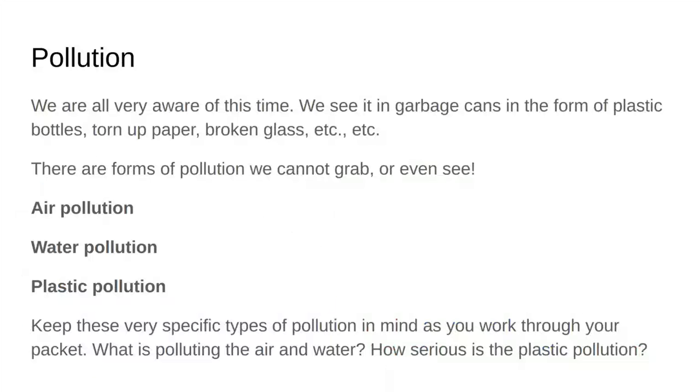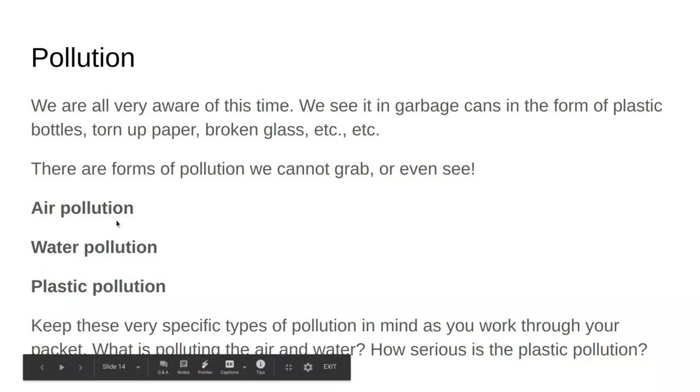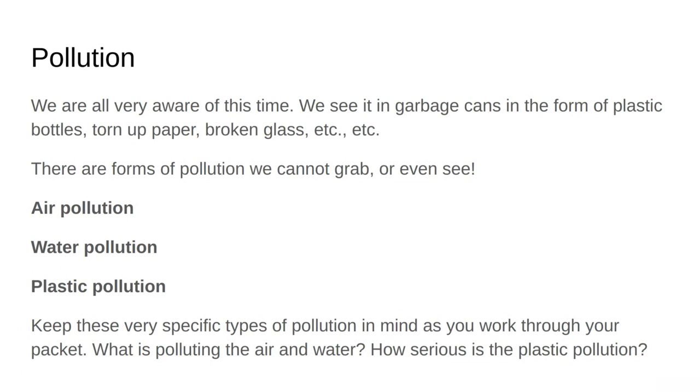Next, we've also heard this before, pollution. We're all very aware of this. We can see it in garbage cans in the form of plastic bottles, torn up paper, broken glass. But that's not the only form of pollution we'll look into. Air pollution, like smog, smoke, water pollution, so chemicals in the water, plastic in the water, garbage in the water.